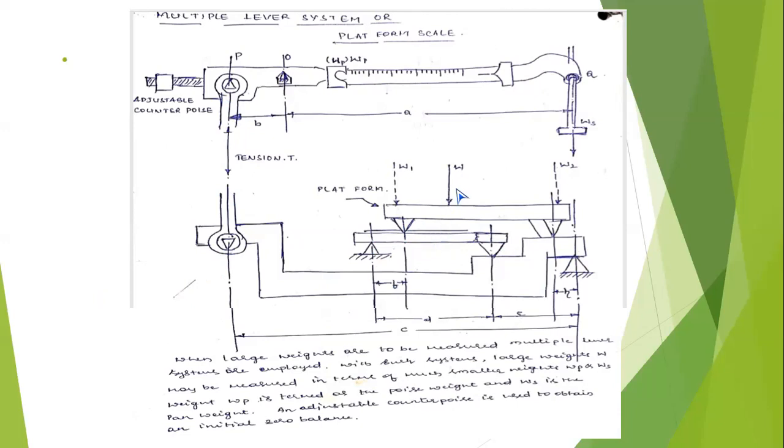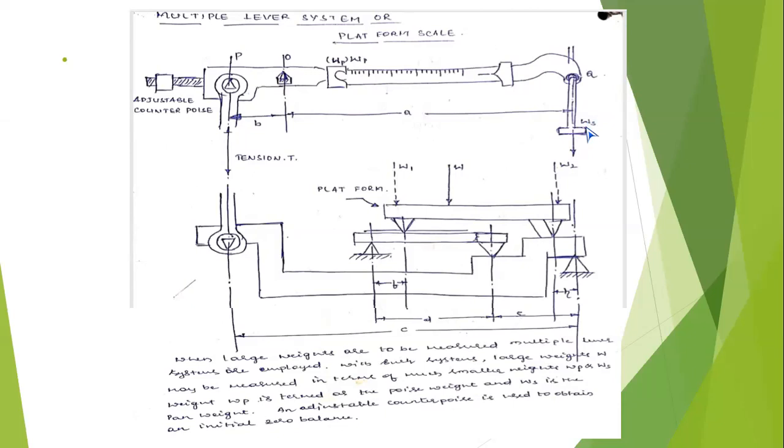When you apply the force by keeping the unknown magnitude on the platform, it pulls the tension bar, so that this beam, see here, you have the poise weight WP, which gives you 0 to 9 or 1 to 10 kgs, or usually 0 to 9 kgs. Here you have WS.